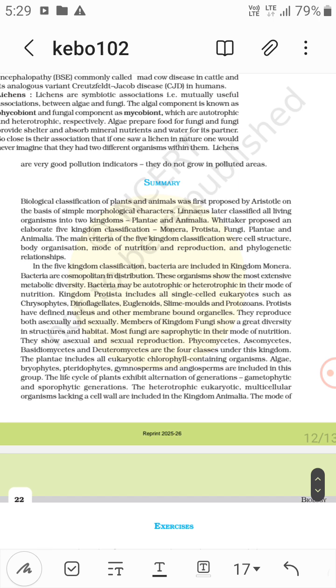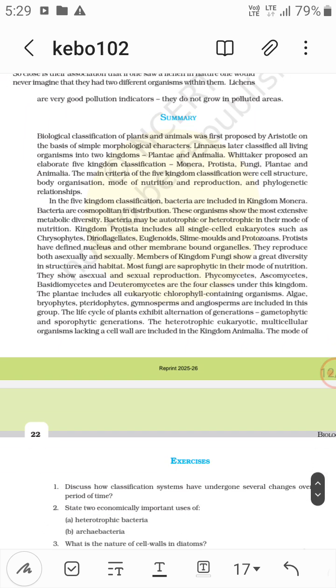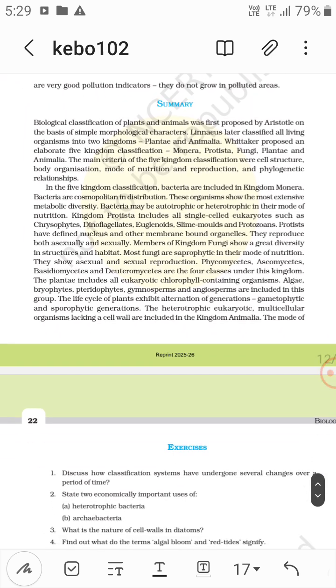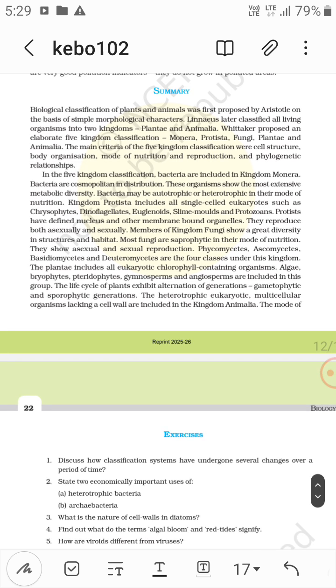And the main criteria of the 5 kingdom classification were cell structure, body organization, mode of nutrition, reproduction and phylogenetic relationship. Members of kingdom fungi show great diversity in structure and habitat, that is morphology and diversity in habitat.